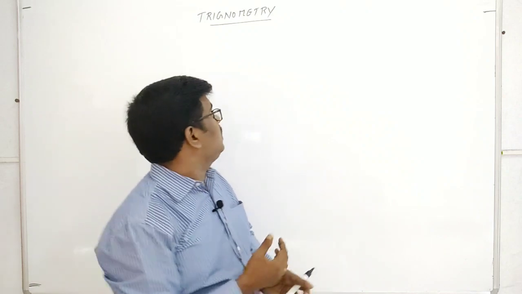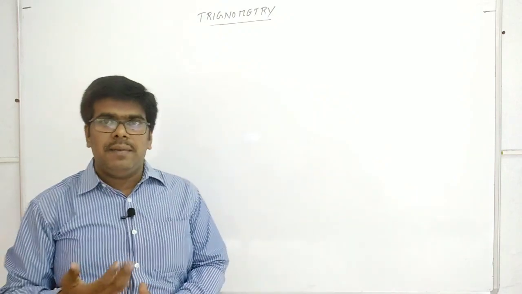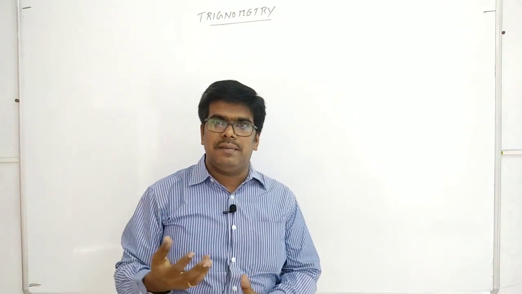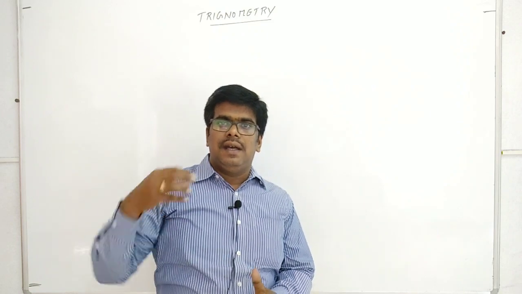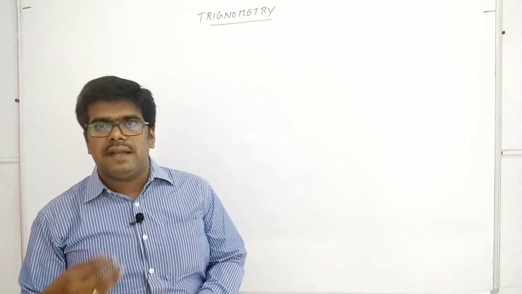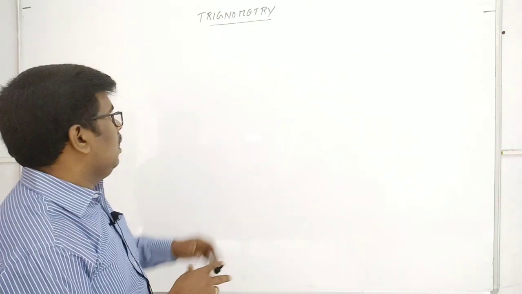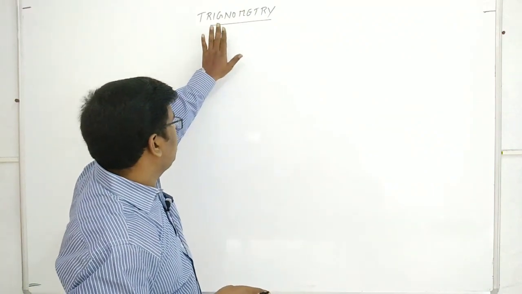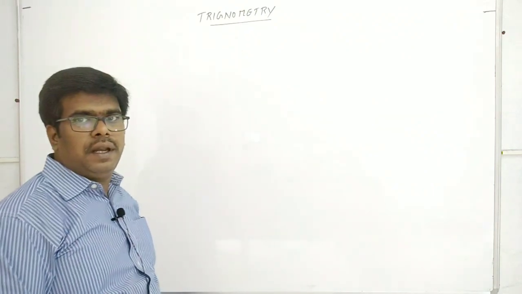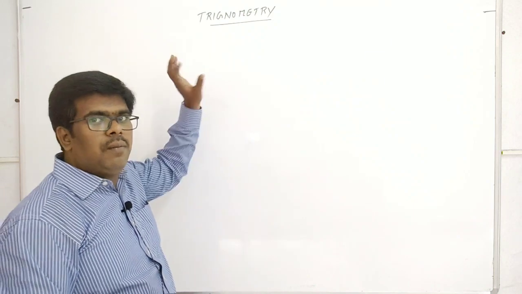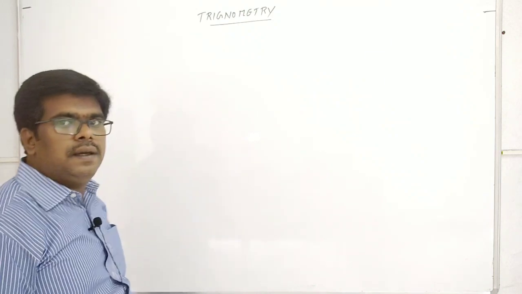Trig means triangle, and metry means measure. So it is the measure of the triangle: the relation between the sides and the angles, which we can measure using trigonometric rules and formulas.